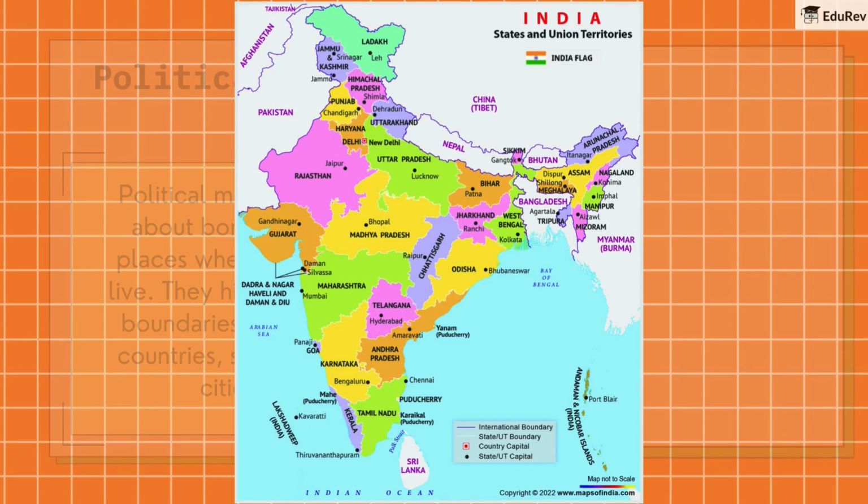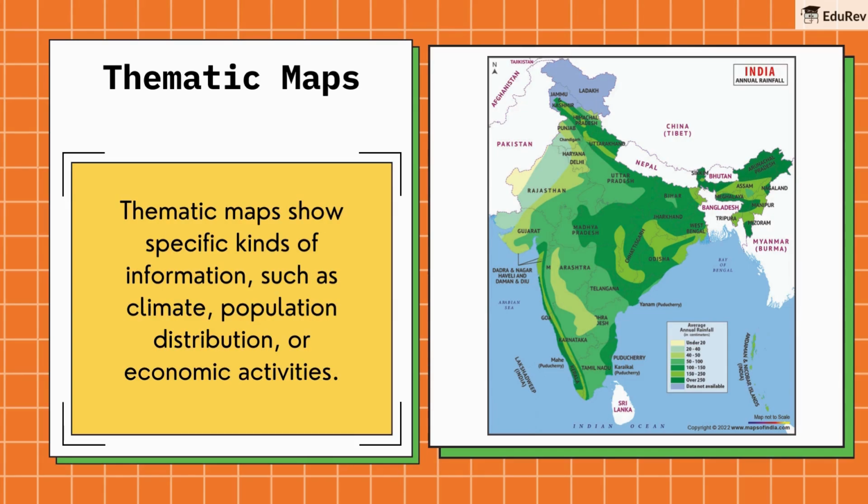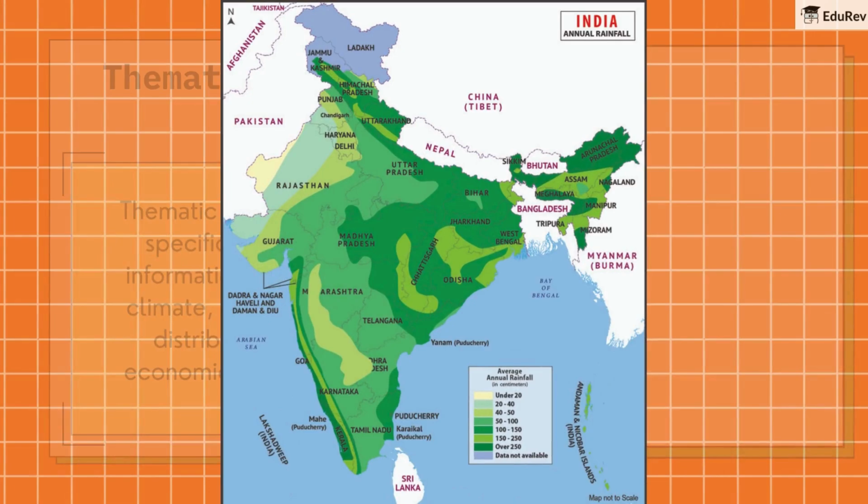Thematic maps. Thematic maps show specific kinds of information, such as climate, population distribution, or economic activities. For example, if you're curious about which parts of India get the most rainfall, a thematic map on rainfall distribution will show you exactly that.